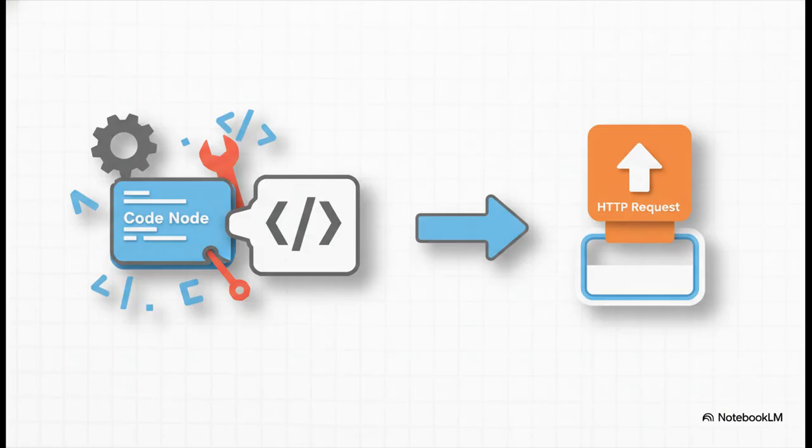This is the key concept right here. By separating the construction of your JSON from the use of it, you completely sidestep that whole parsing problem. You're no longer asking the HTTP request node to do any thinking. You're just handing it a finished, ready-to-go product.